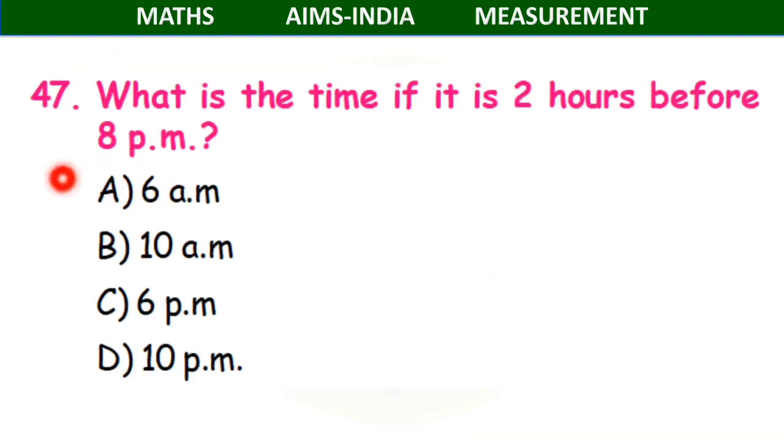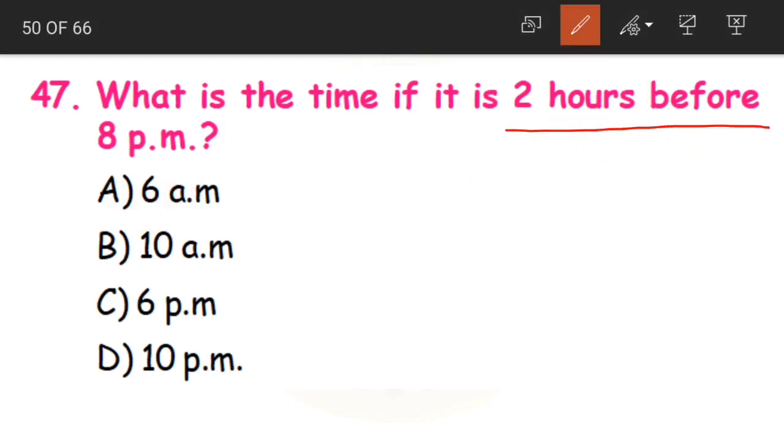Now coming to question 47. What is the time if it is 2 hours before 8 p.m.? What are they saying? We have to find out the time which is 2 hours before 8 p.m. Now 2 hours before means should we subtract the time or should we add? If we think we should subtract, yes or no, 2 hours before means we need to subtract. So 8 p.m., we have to subtract 2 hours from it. 8 minus 2, 6 and then 6.